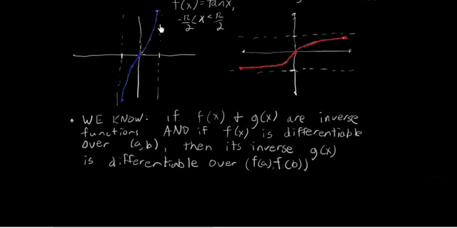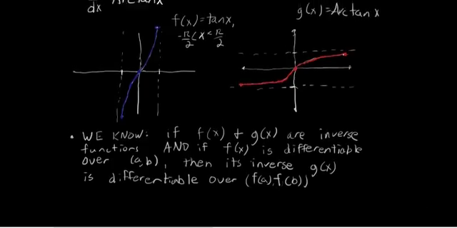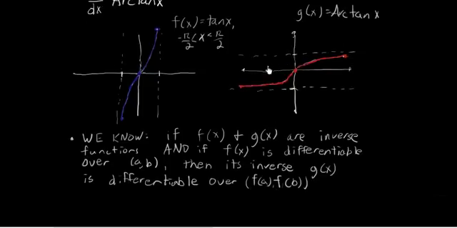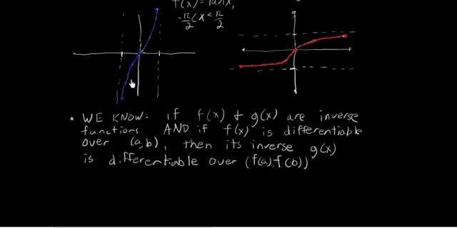In this case, we have f of x is tangent of x, differentiable over the open interval negative pi over 2 to pi over 2, and thus its inverse g of x equals the principal arctangent of x is differentiable over the open interval tangent applied to negative pi over 2 and tangent applied to pi over 2, which amounts to the open interval negative infinity to positive infinity.